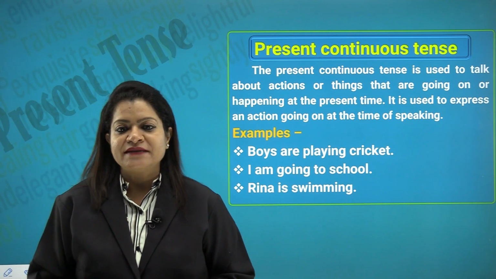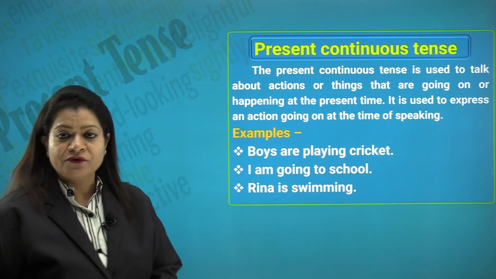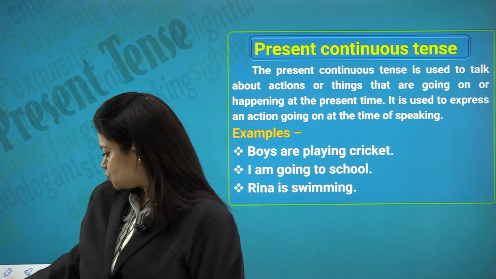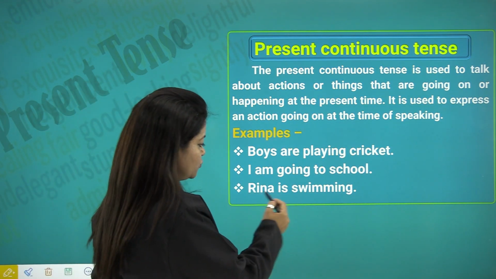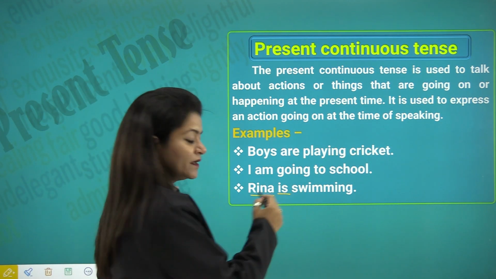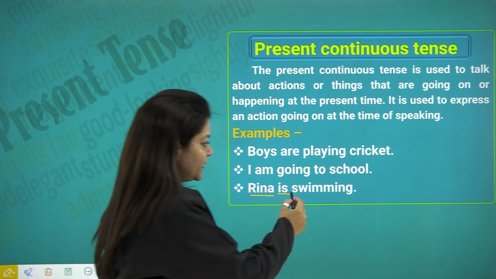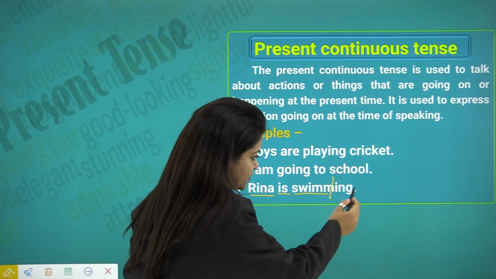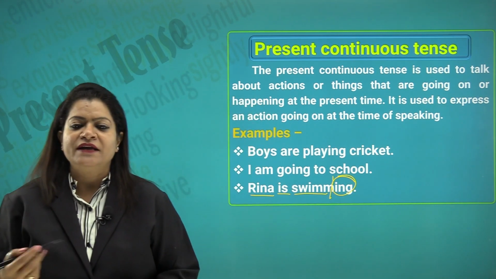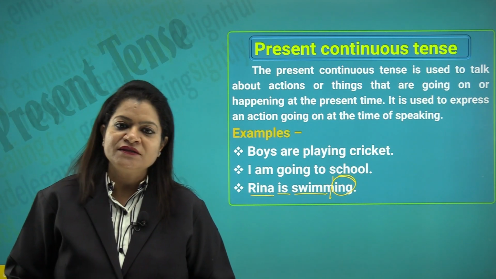So, let us look at the examples here. Boys are playing cricket, I am going to school. Reena is swimming. So, you see the subject plus the be form and then the verb plus ing, which we have added to denote it as the present continuous tense.